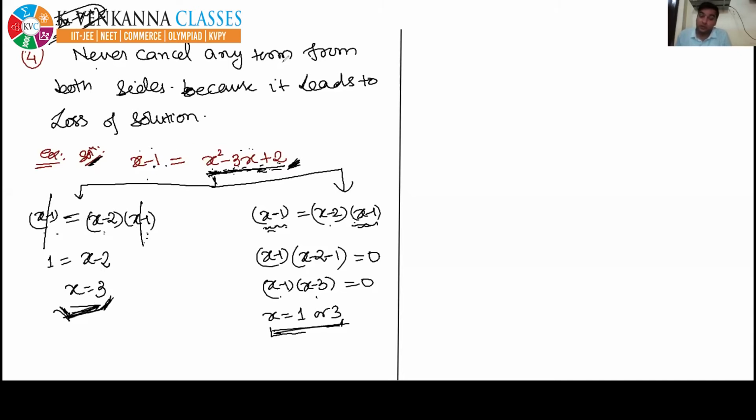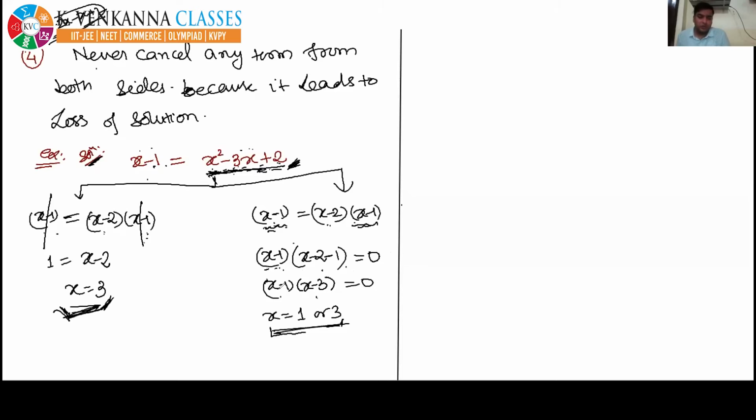But as I told you, you have not to cancel any term from both the sides. Instead of cancelling, you must take common. So if we carry this x minus 1 to the right and take x minus 1 as common, then inside the bracket, x minus 2 minus 1 is equal to 0.